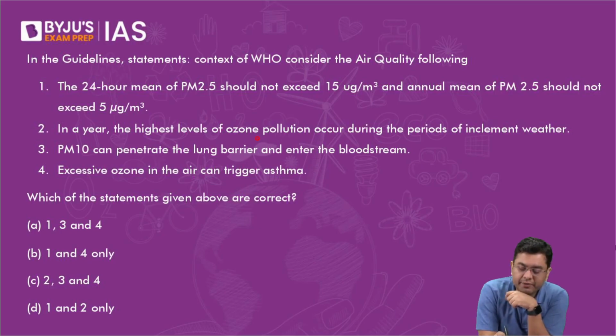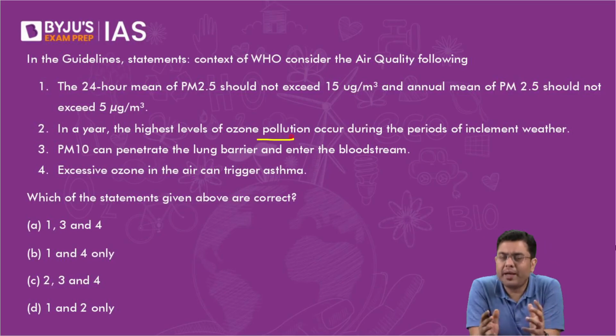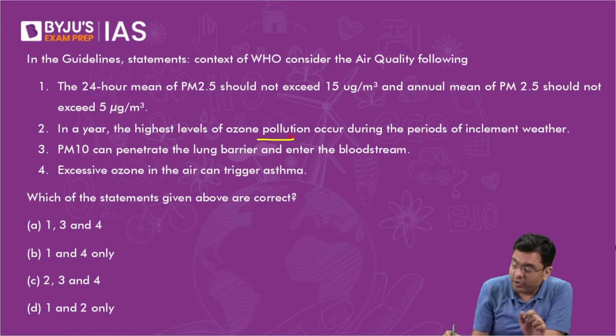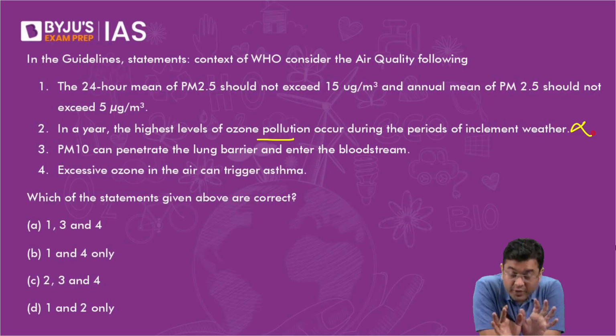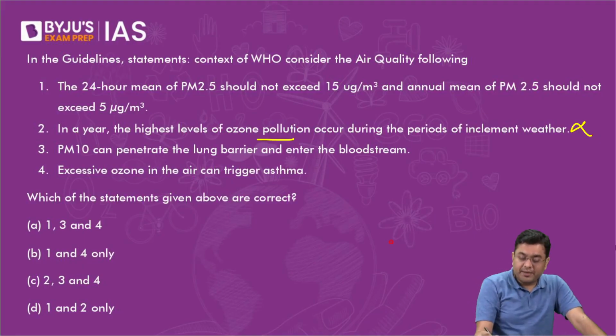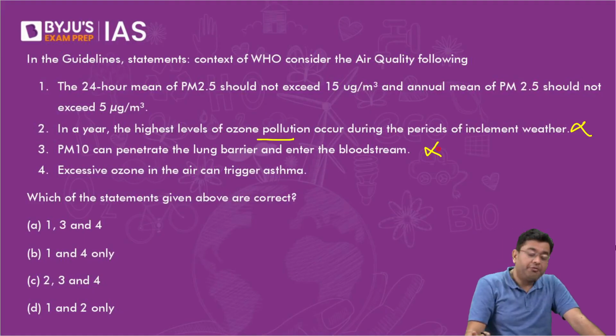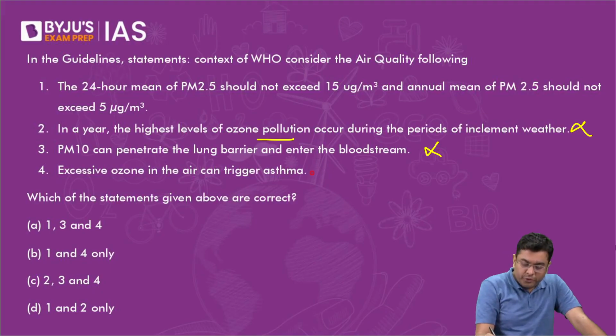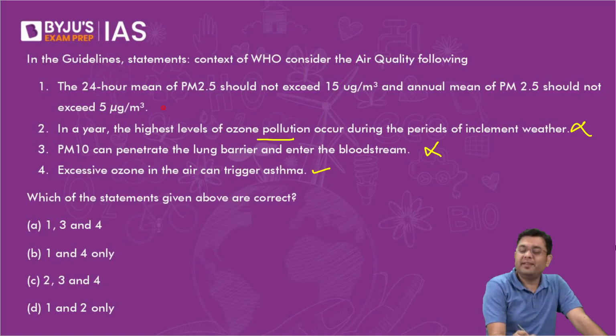Options: in a year, highest level of ozone pollution. Ozone pollution is created when you have the availability of sunlight, right? Sunlight is not available during inclement weather. It is only during sunlight that the reaction will take place, which leads to the formation of ground level ozone. PM10 can penetrate the lung barrier and enter the bloodstream? No, only PM2.5 can do that. PM10 is too large to do that. Excessive ozone in the air can trigger asthma. This is correct. 4 is correct. 1 is correct. 2 and 3 are incorrect.